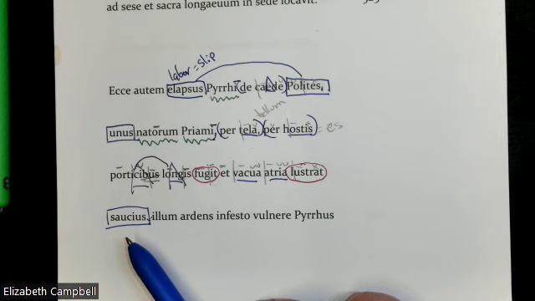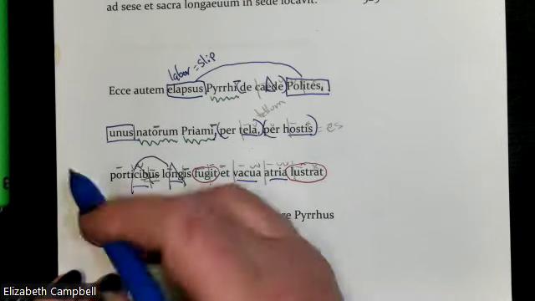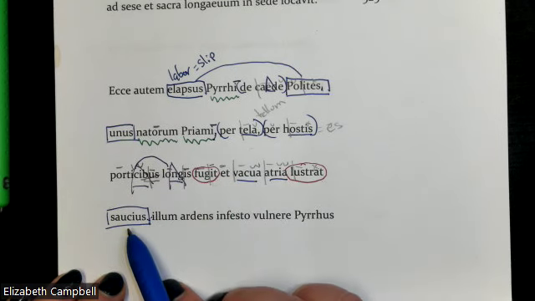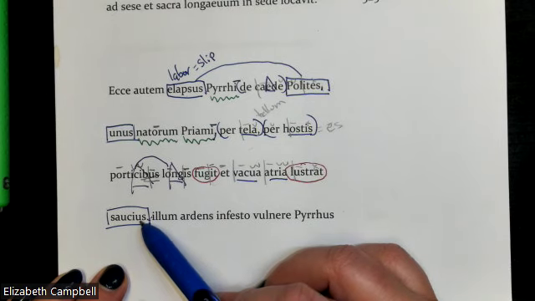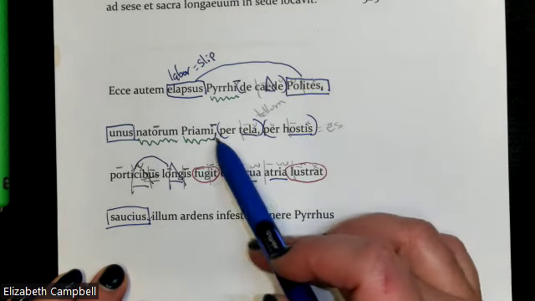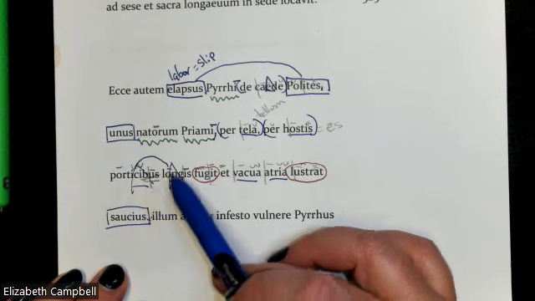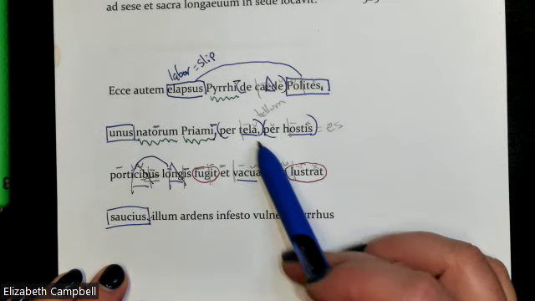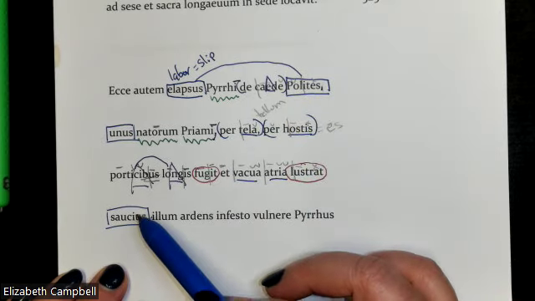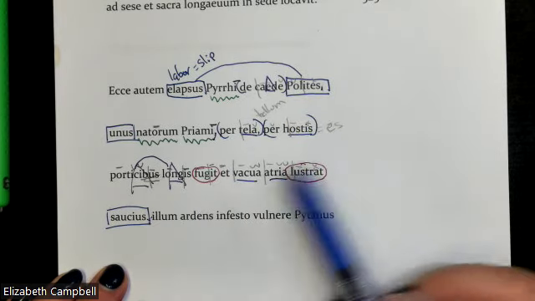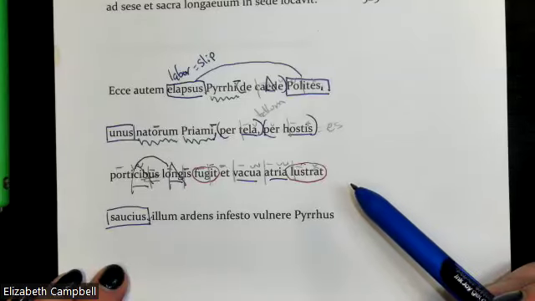Saucius, how is he doing all of this? This is the last thing. Notice the enjambment. He left this to the next line, and it means wounded. Okay, so look at how Polites is up here and the wounded is down here. Look at how he's had to dodge through spears and through enemies, through long porticos and through empty hallways. You can almost see Virgil stretching out the adjective to wound through all of this maze of nonsense that Polites has had to go through.